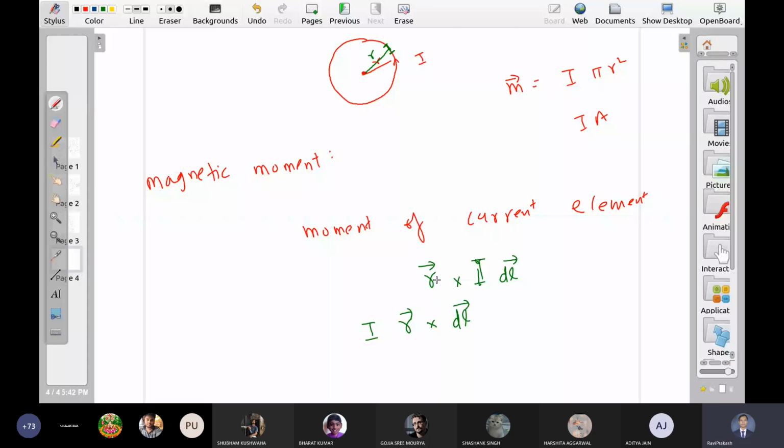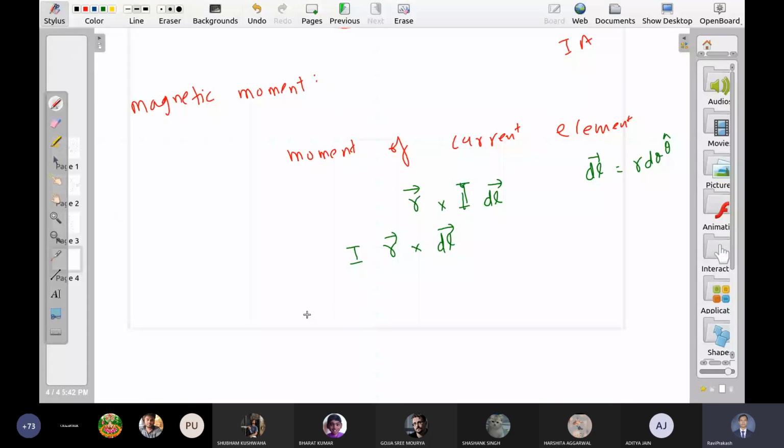And dl can be written as r d theta, theta cap. So the magnetic moment of this small current element is I vector r cross r d theta theta cap.